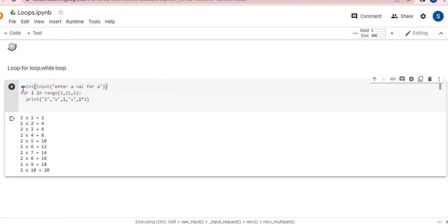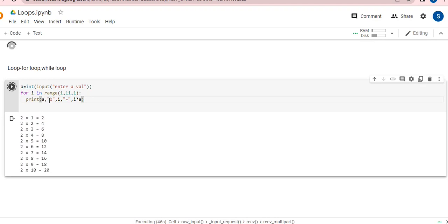So this is how I'm taking a value of A, means enter a value for A, or you can write over here, enter a value, simple, some value I have taken that is A. So A means the number for which the table I need to print. So I'm simply going to write A over here. In fact, in place of this, I simply wanted to leave A here.